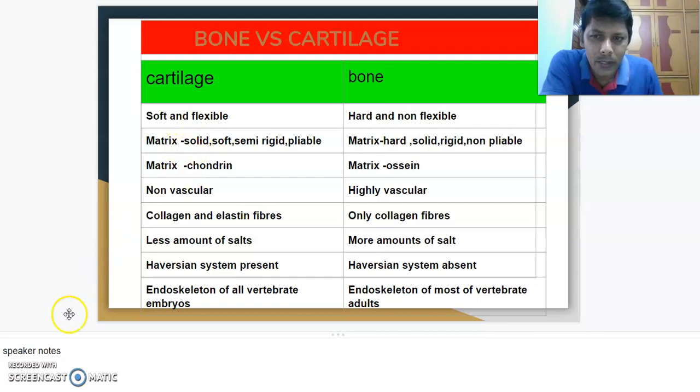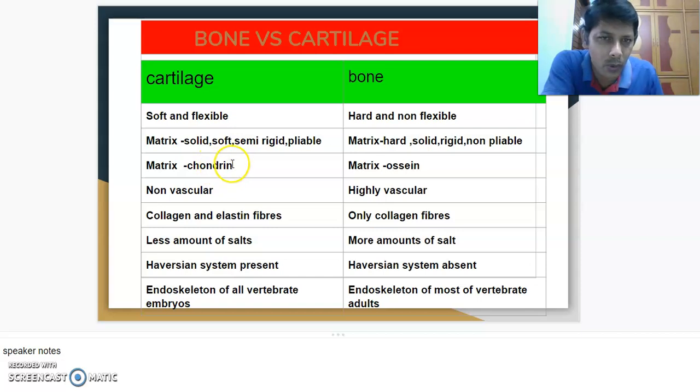The matrix of cartilage is solid, soft, semi-rigid, and pliable, bendable. But the matrix of the bone is hard, solid, rigid, and non-pliable. This rigidity is because of calcium phosphate crystals, hydroxyapatite.